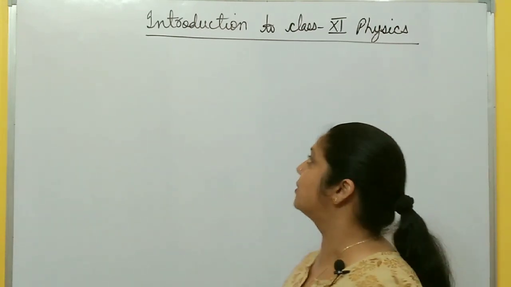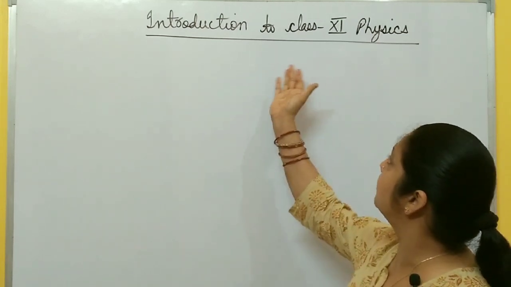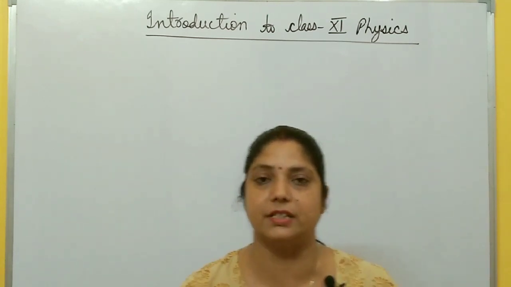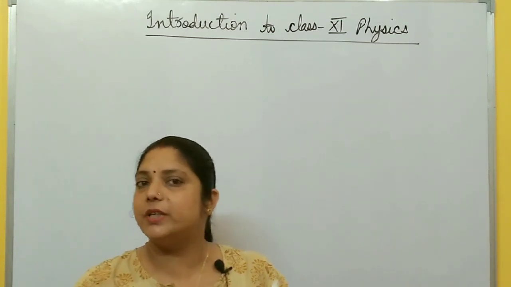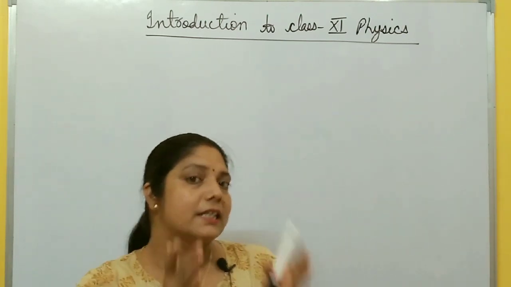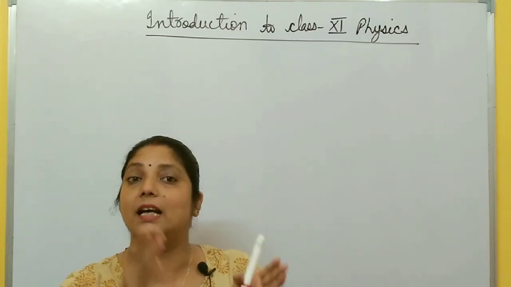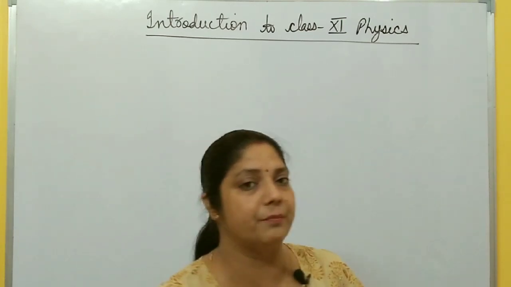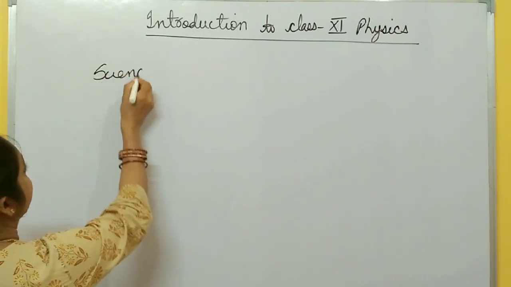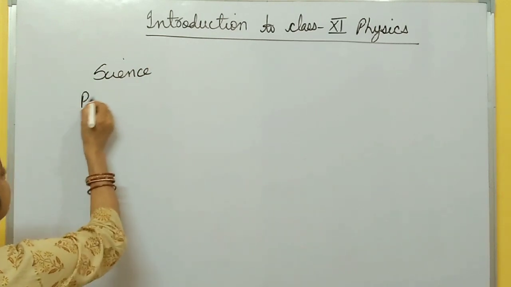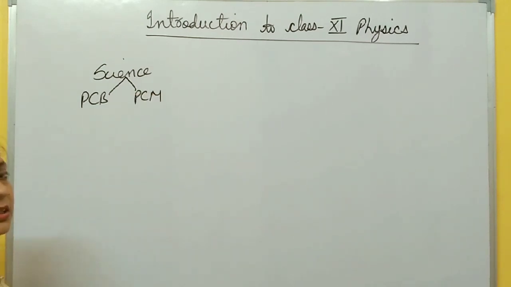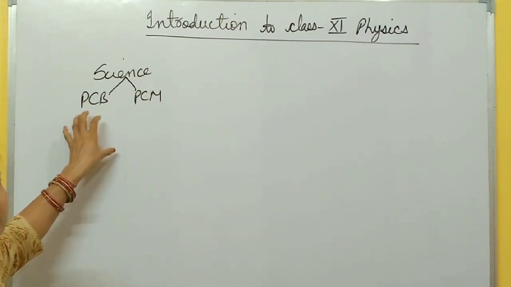As the thumbnail suggests, today I am coming here to introduce class 11th physics. What you have to study in class 11th physics. First of all, when students move from class 10 to class 11th, what happens? In class 10, you study science, but in class 11th, you choose a science stream. And in the science stream, there are three main subjects: PCB, physics, chemistry, biology, or PCM, physics, chemistry, maths. So you have to focus more on these three main subjects.